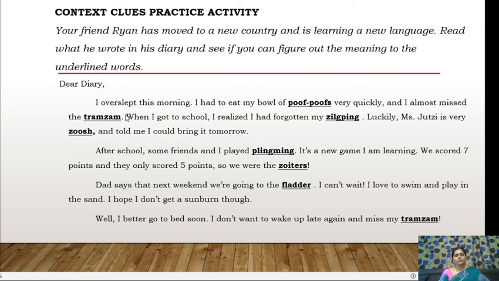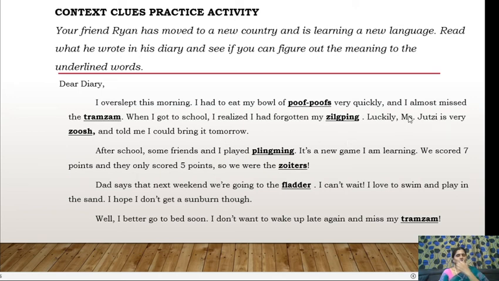That might be probably a school bus or school van. And I realized I had forgotten my zilping. So zilping, we don't know the meaning of this. Now, when we just read the whole text, then of course somewhere we can find the clue of this. When I got to school, I realized I had forgotten my zilping. Luckily, Miss Zuzi is very Jewish and told me I could bring it tomorrow.